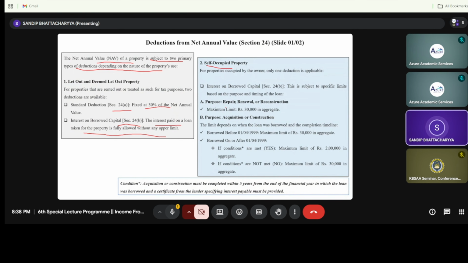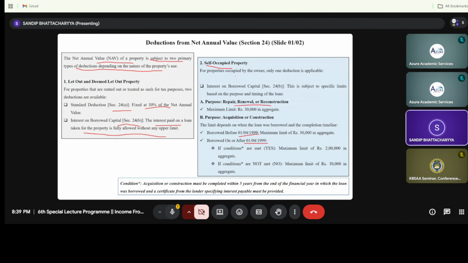So when we are talking about the self-occupied property, there are two types of valuation. Now see, if you have taken a loan before 1499, please do remember these two dates, my dear students. If you have taken a loan before 1499 for the purpose of construction of the house as well as for the purpose of renewal or repair of the house.